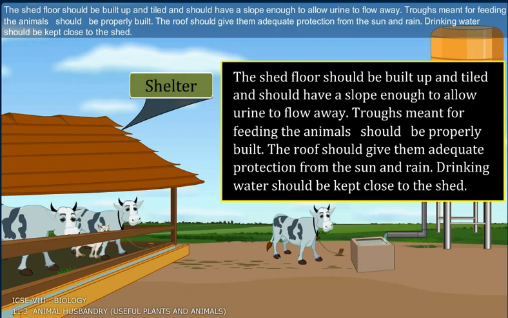The shed floor should be built up and tiled and should have a slope enough to allow urine to flow away. Troughs meant for feeding the animals should be properly built. The roof should give them adequate protection from the sun and rain. Drinking water should be kept close to the shed.